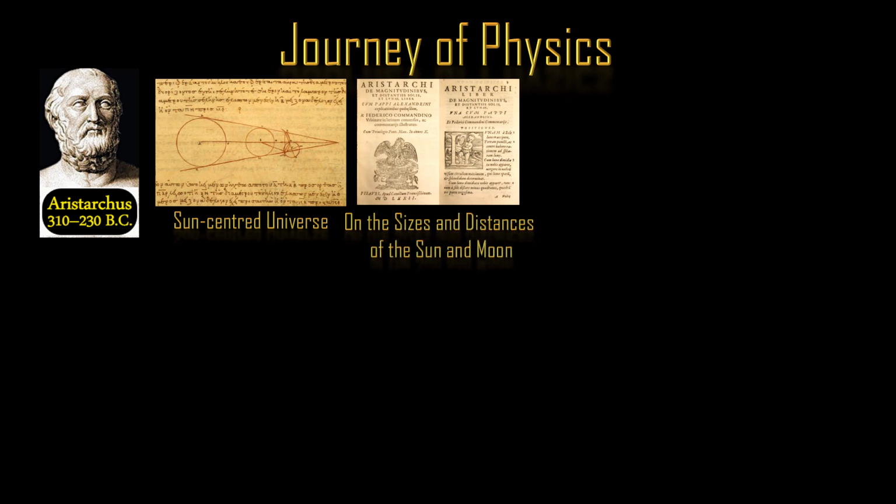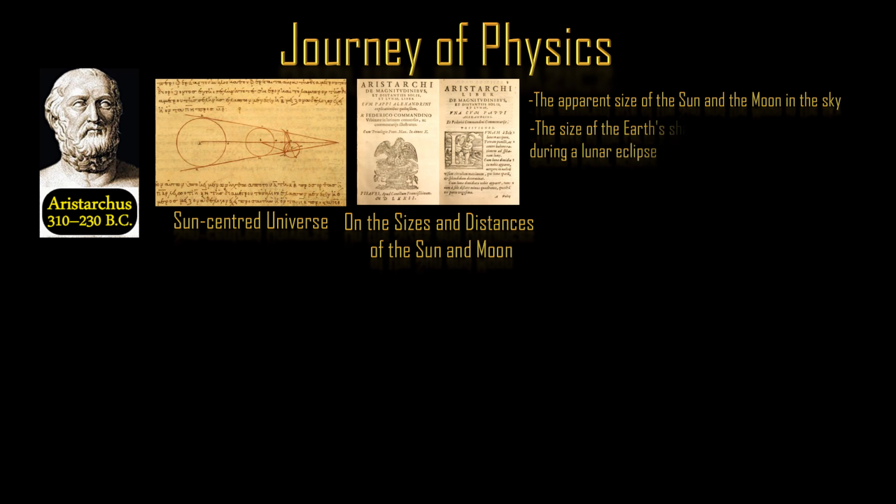This work calculates the sizes of the Sun and Moon, as well as their distances from the Earth in terms of Earth's radius. His observations were based on the apparent size of the Sun and the Moon in the sky, and the size of the Earth's shadow in relation to the Moon during a lunar eclipse. The angular distance between the Sun and Moon during a half moon is 87 degrees.